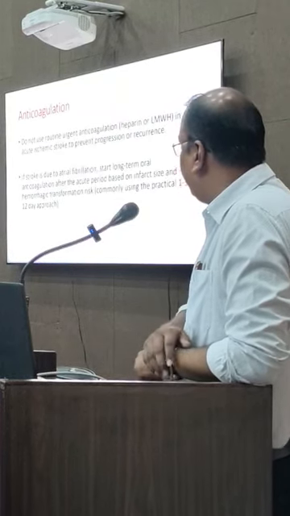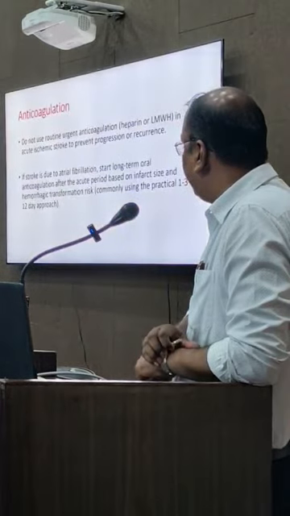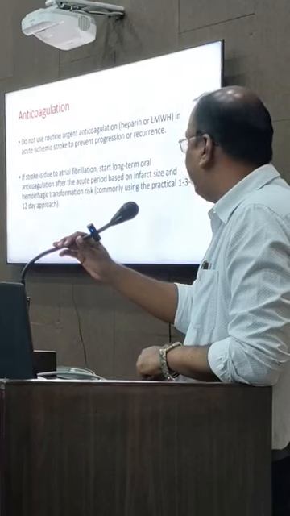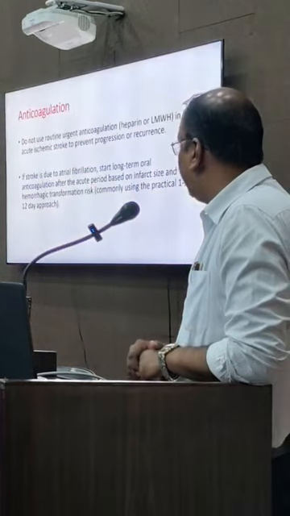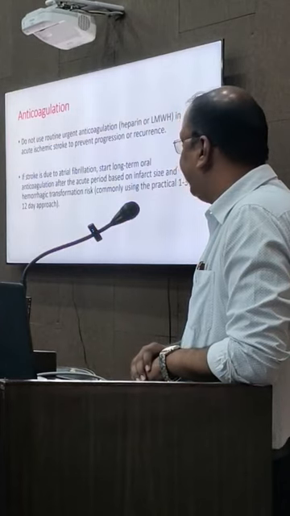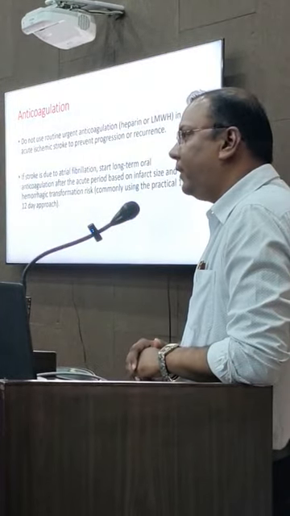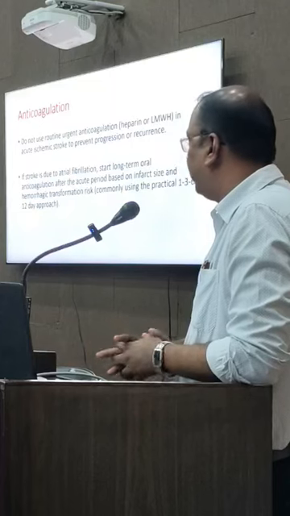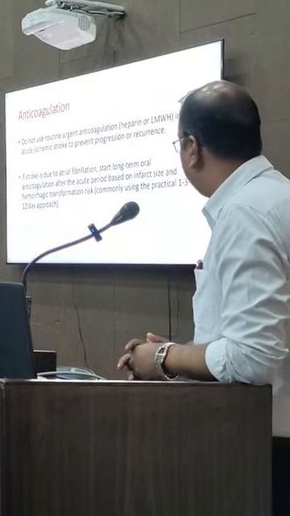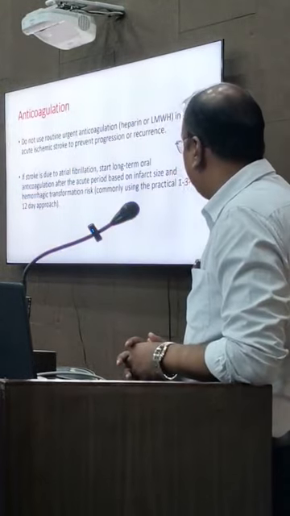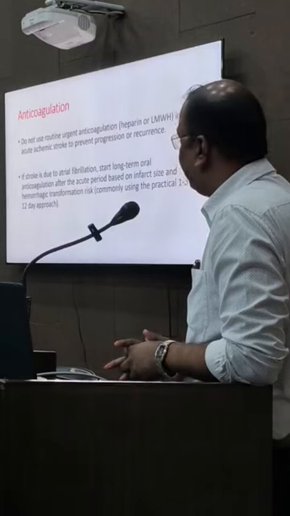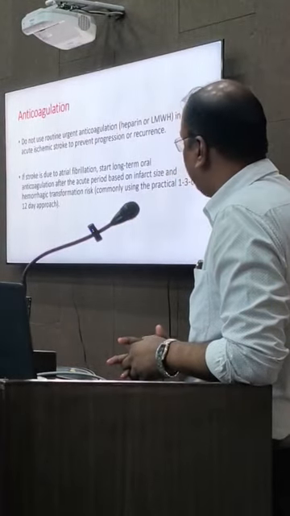Anticoagulation: there is no routine use of anticoagulation, that is heparin or low molecular weight heparin, in any acute ischemic stroke patients to prevent progression or recurrence. But in cardioembolic cases, that is if the patient has atrial fibrillation or a very low ejection fraction, and you suspect that the stroke is because of a cardiac event, then we can start long-term oral anticoagulation, and timing depends on the size of the infarct and whether there is any hemorrhagic transformation or not.